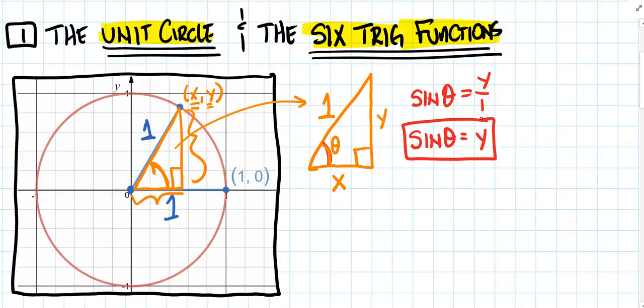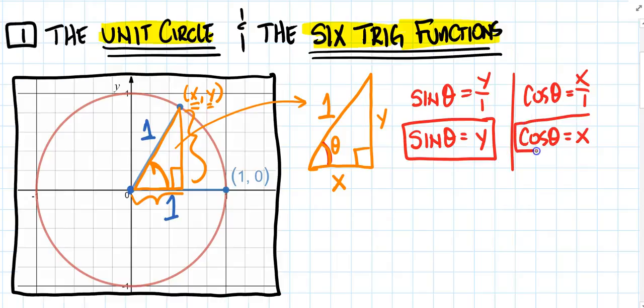That's really, really helpful. Okay, let's take a look at the cosine, right? The cosine of theta is equal to, remember, the adjacent side over the hypotenuse, so that'd be x divided by 1. So therefore, I have now learned that the cosine of theta is tied to every x coordinate on the unit circle. So I have sine theta is worth y, cosine theta is worth x, and I can keep going, can't I? I know that the tangent of any angle theta is the opposite side to the adjacent side, so that's going to be the y over x. Oh, very, very helpful, all right? As long as x is not equal to 0, of course.